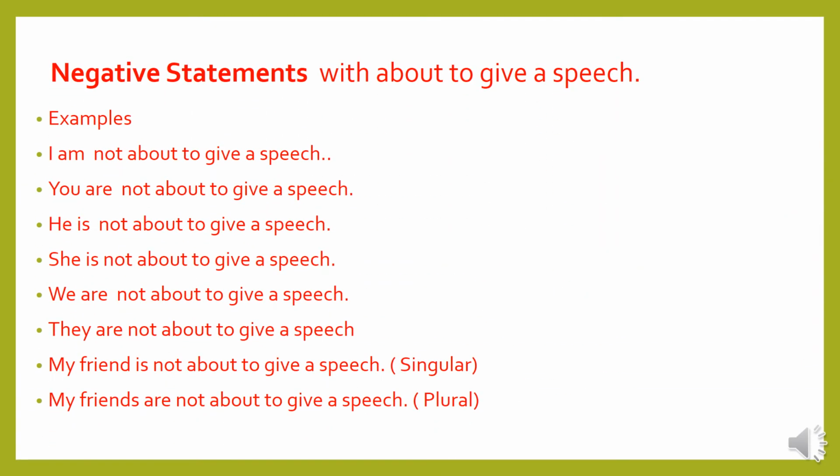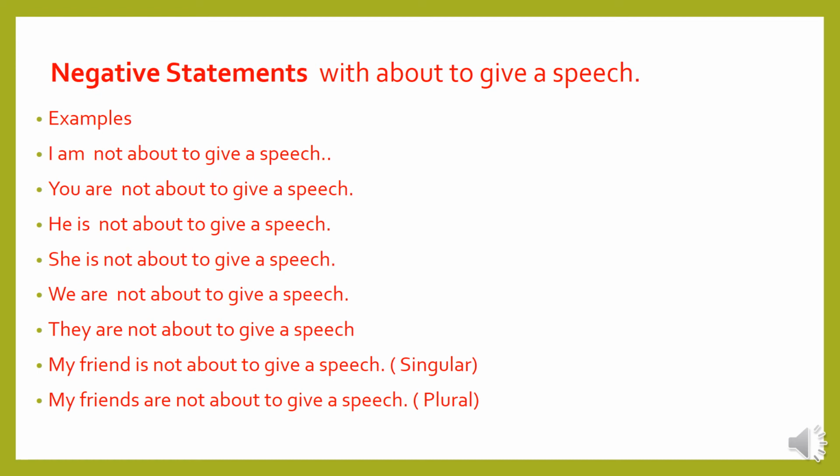Negative statements with about to give a speech. Examples: I am not about to give a speech. You are not about to give a speech. He is not about to give a speech. She is not about to give a speech. We are not about to give a speech. They are not about to give a speech.